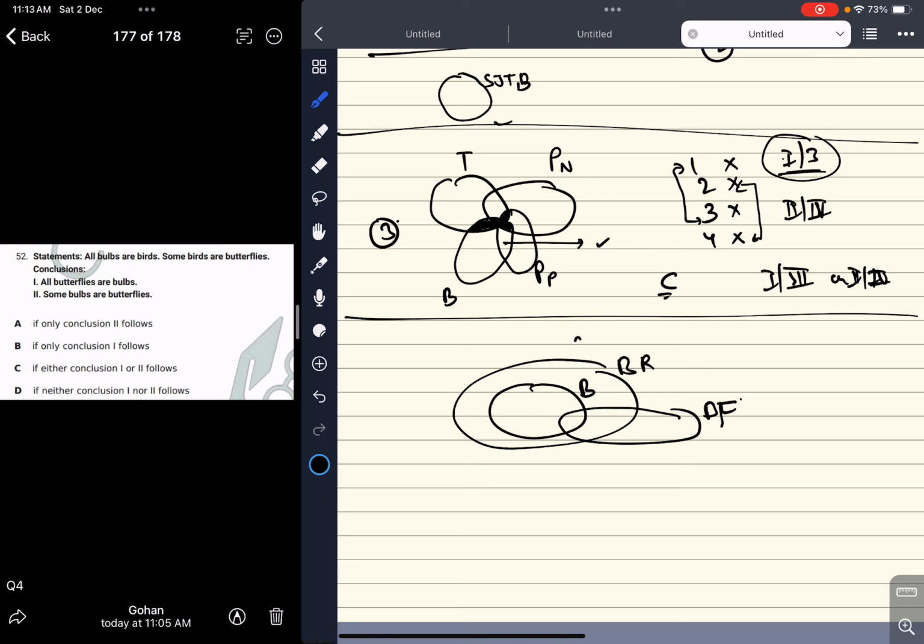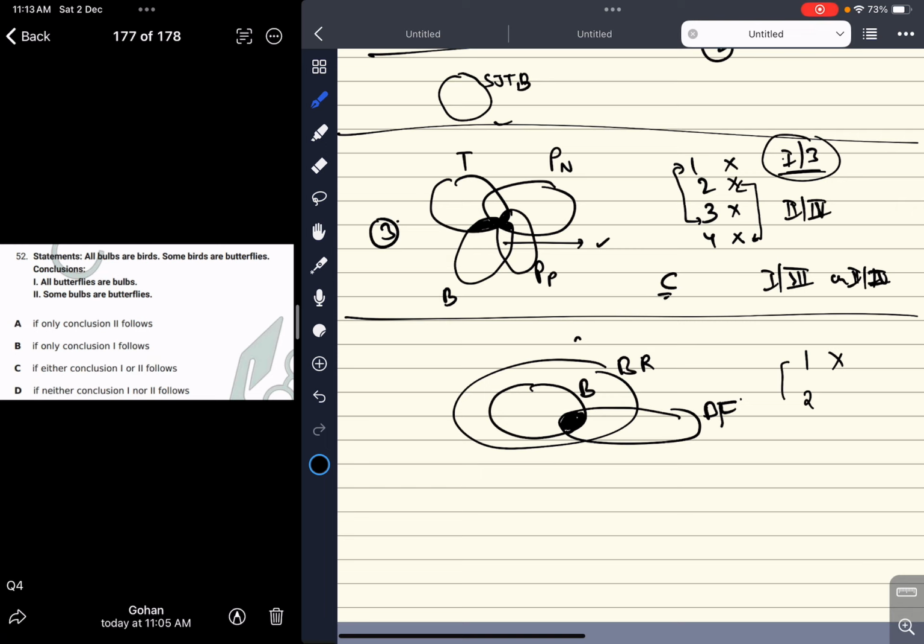Now, are we sure of this region? No, we aren't sure, so shade this, because we don't know whether bulbs are butterflies or not. So we'll shade this region. Now let us read the conclusions. All butterflies are bulbs? No, it need not be. Some bulbs are butterflies.